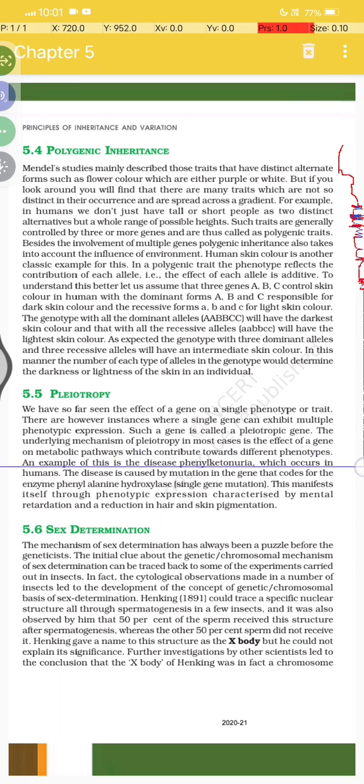An example of this is the disease phenylketonuria, which occurs in humans. This disease is caused by a mutation in the gene that codes for the enzyme phenylalanine hydroxylase, and this single gene mutation manifests itself through phenotypic expressions characterized by mental retardation and a reduction in hair and skin pigmentation.